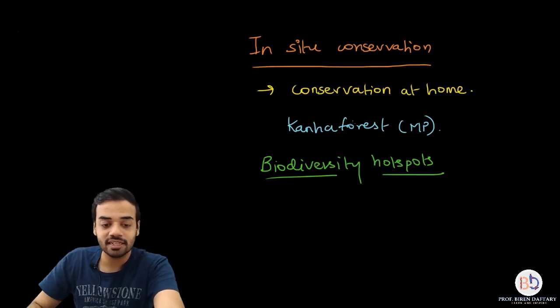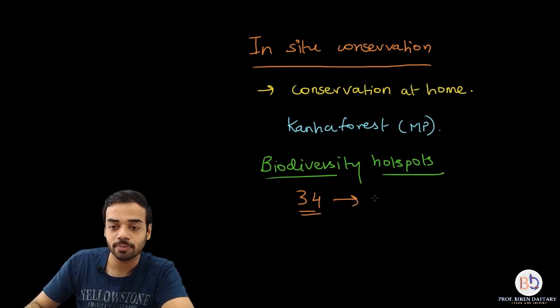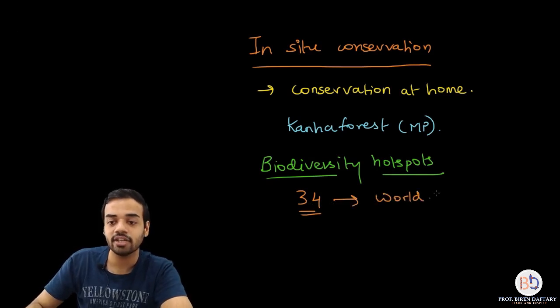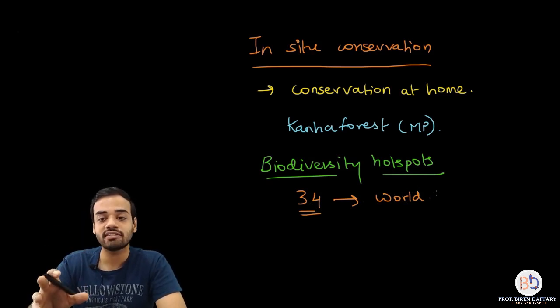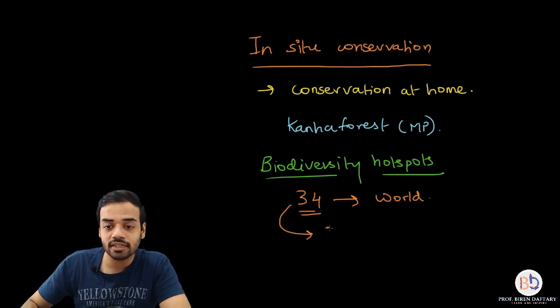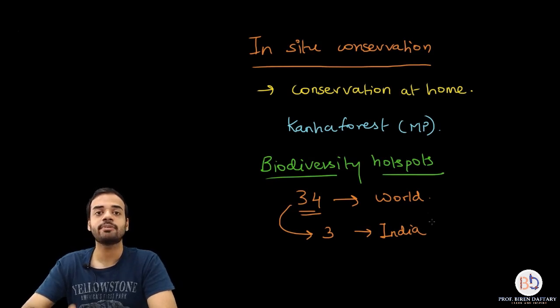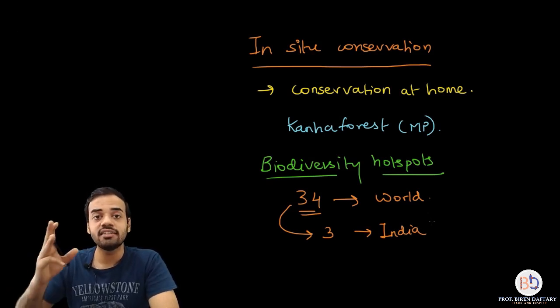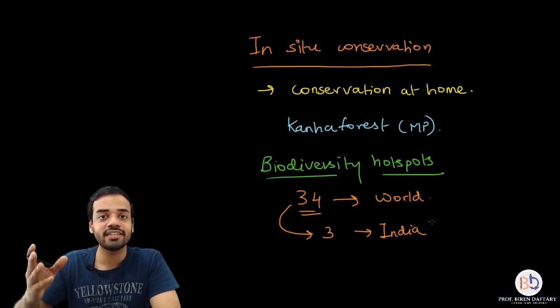So there are basically 34 biodiversity hotspots present in the entire world throughout the earth. And out of these 34 biodiversity hotspots, how many are present in India? So there are 3 which are present in India. Please remember this. An MCQ can be asked: how many biodiversity hotspots are present in the world, how many are present in India? 3 of the biodiversity hotspots are present in India. We are going to see where they are located.